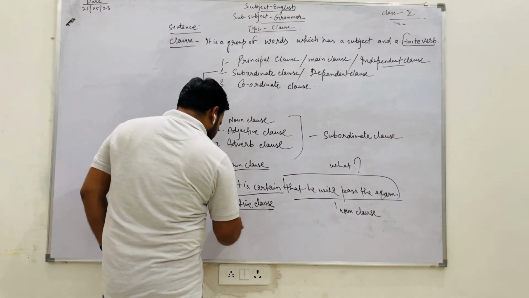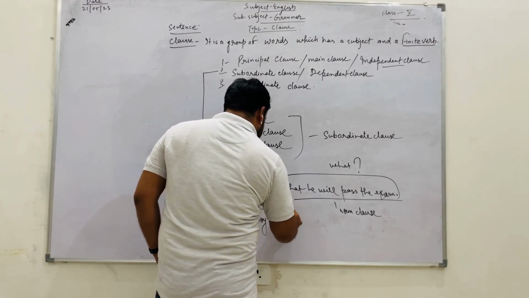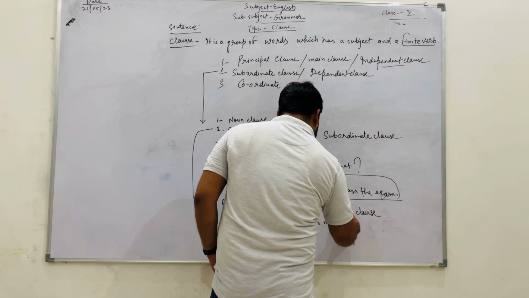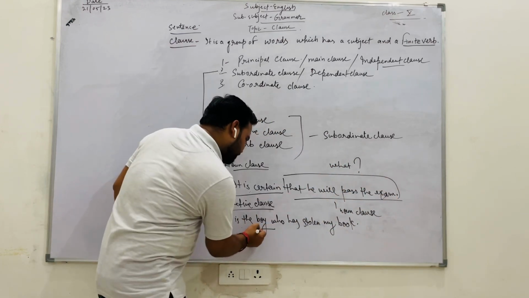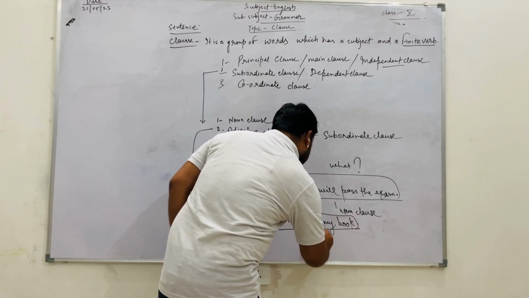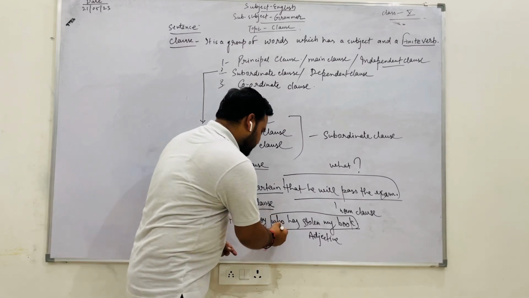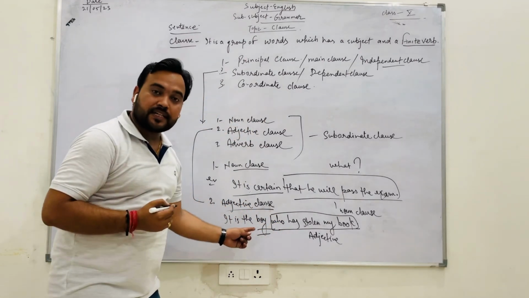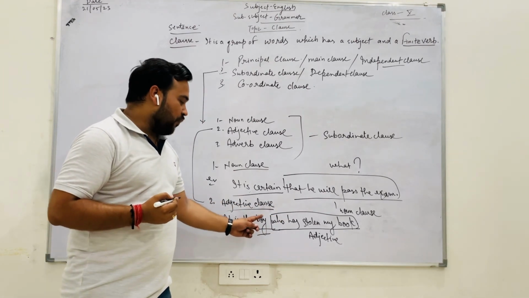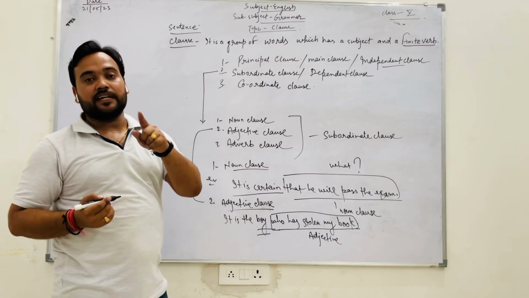Like, it is the boy who has stolen my book. This is an adjective clause, because in "it is the boy", the whole clause is telling something about the noun, that is, the boy. What is it telling? That this is the boy who has stolen my book. That's why it is an adjective clause.